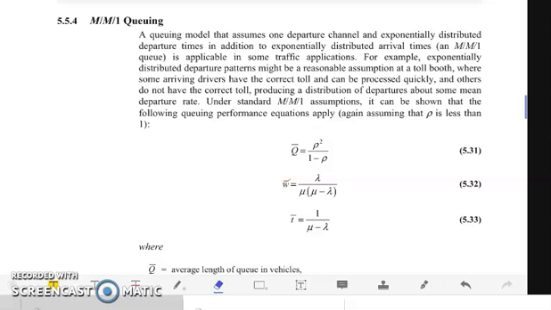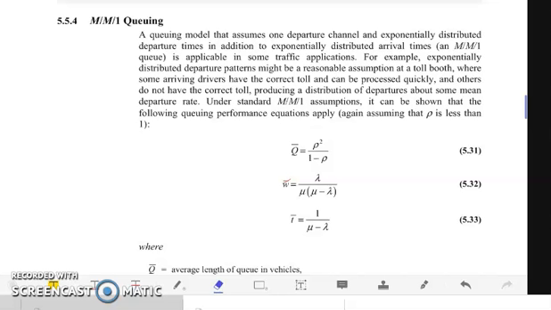It can be applied to a toll booth where some arriving drivers have the correct toll and can be processed quickly, while others do not have the correct toll, which produces a distribution of departure about some mean departure rate. With the M/M/1 assumption, the following queuing performance equations can be applied.